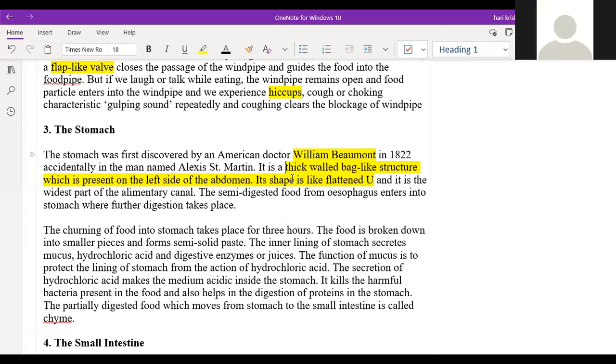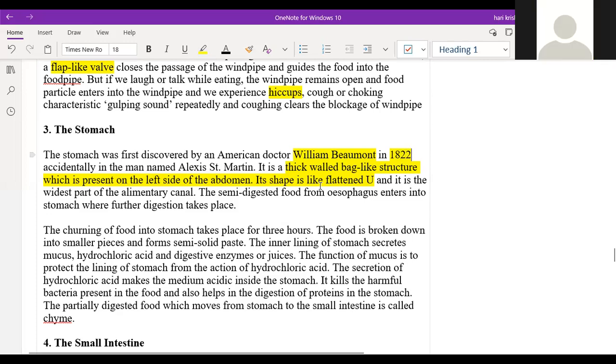William Beaumont found it in 1822, sir. I heard it a little. It is already given here itself, right? Oh okay, sir, I didn't see that.